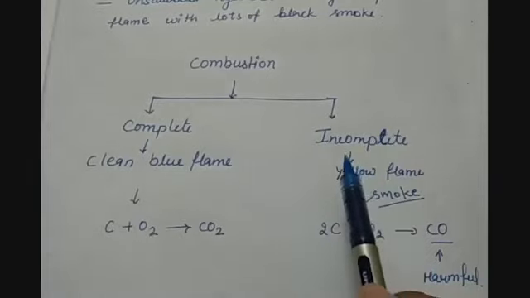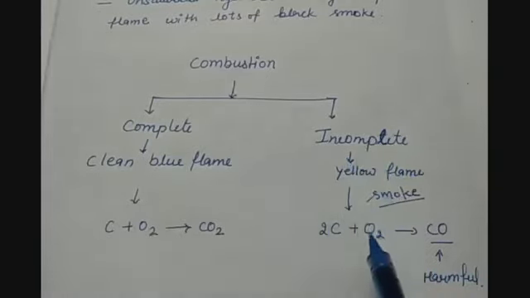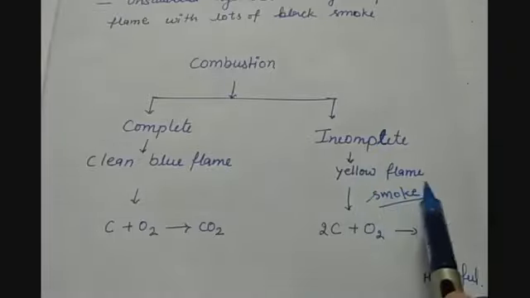But in case of incomplete combustion, insufficient amount of oxygen is provided. And because of incomplete combustion, residues are also there, and there is a formation of carbon monoxide in place of carbon dioxide with the yellow smoky flame.